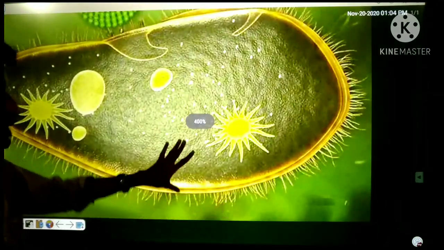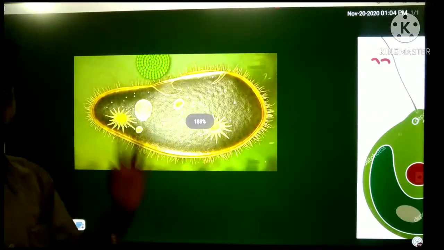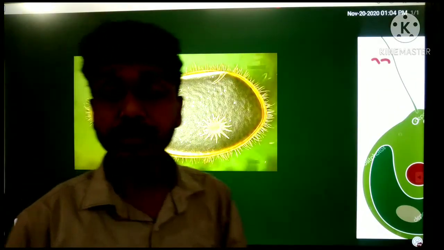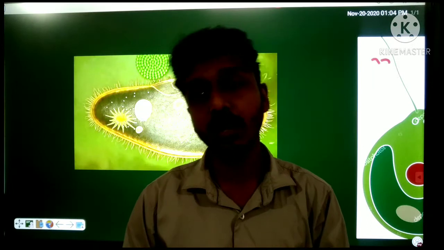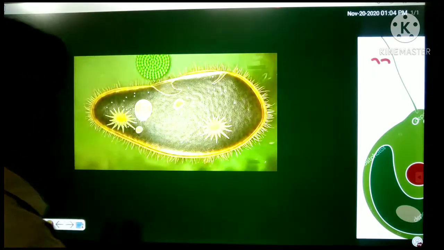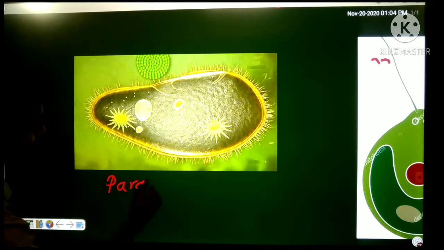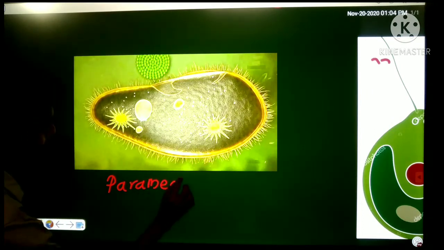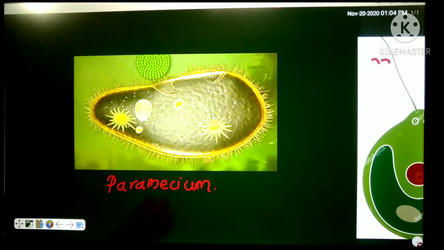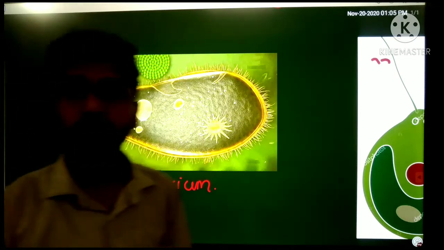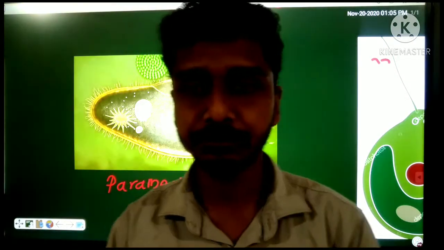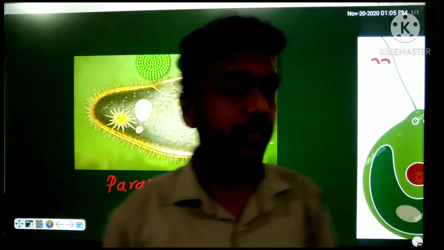This organism is called paramecium. Paramecium is an example for unicellular organism. Paramecium. Clear?